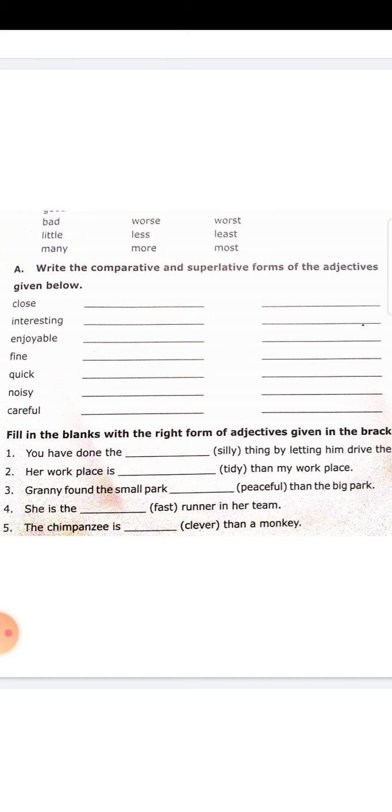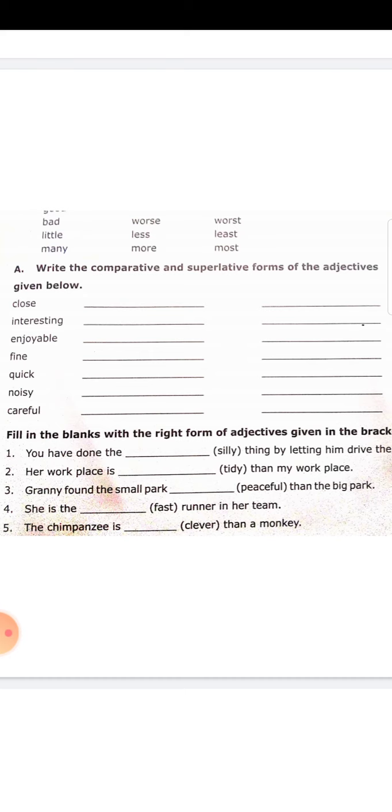Next, interesting is a long word, a multisyllabic word. So you have to add more to the comparative form and most to the superlative form. More interesting, and superlative form is most interesting. Repeat. Comparative form is more interesting, superlative form is most interesting.